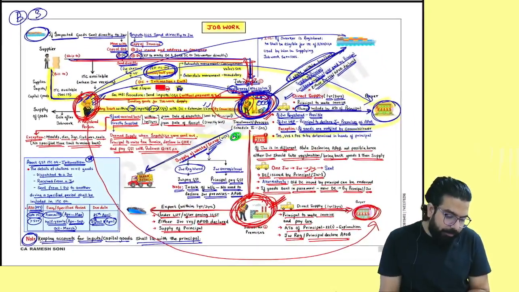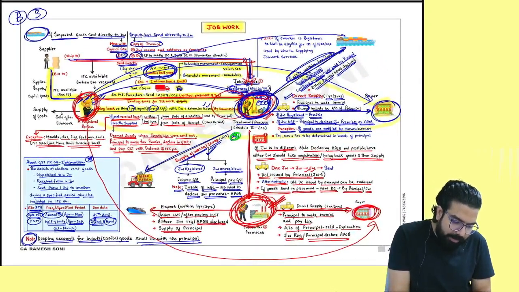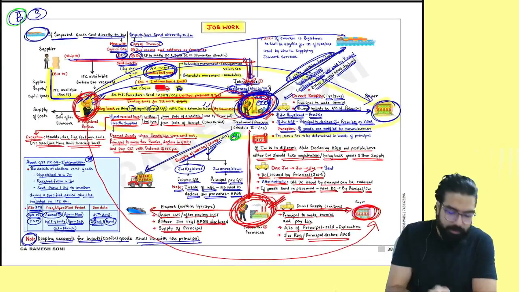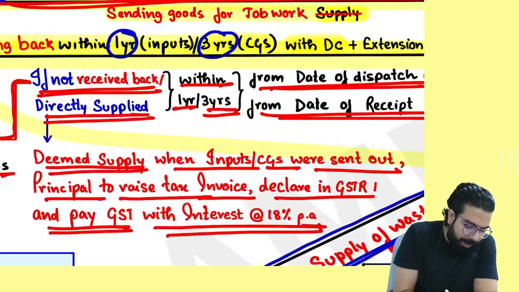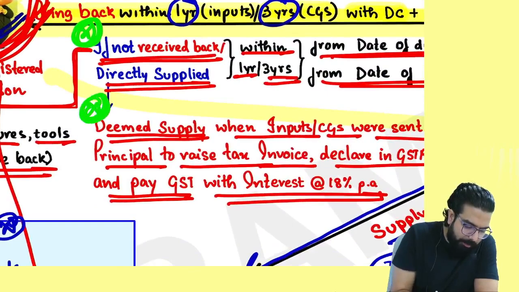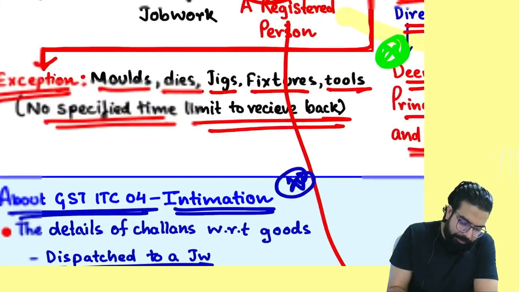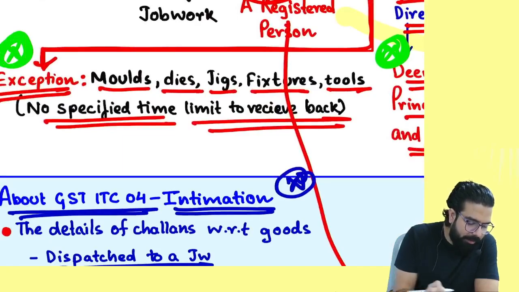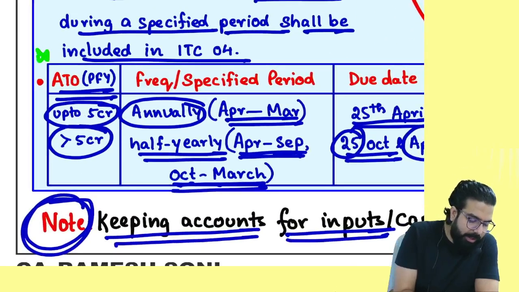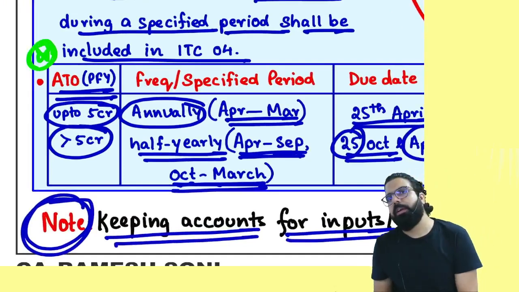Everyone over here now. Sir, we are done with the chapter. I told you this chapter is B graded. You have to remember some things. Number one, goods should come back within how much time? 1 year or 3 years. If it does not come back, it will be deemed as supply. This 1 year or 3 year time limit is not applicable in case of what? Molds, dyes, jigs, etc.